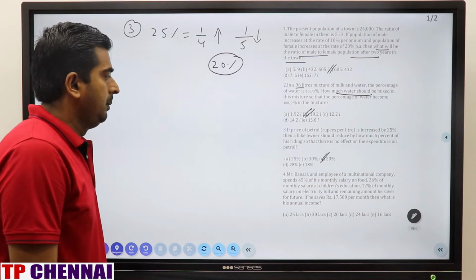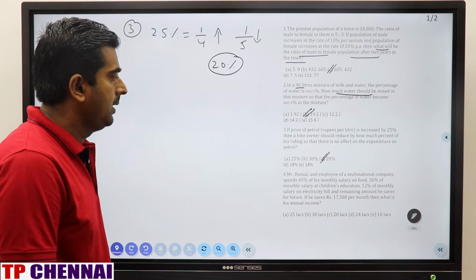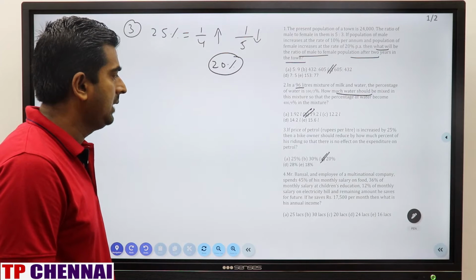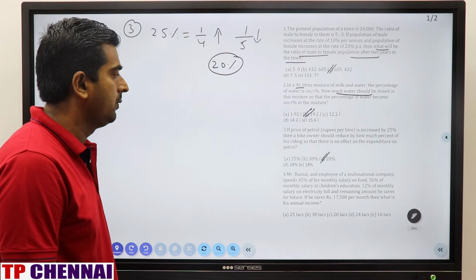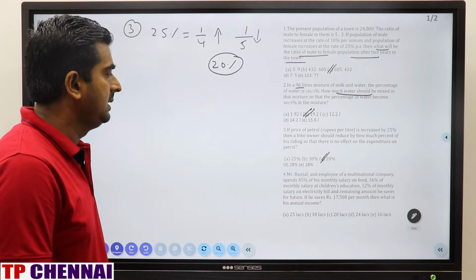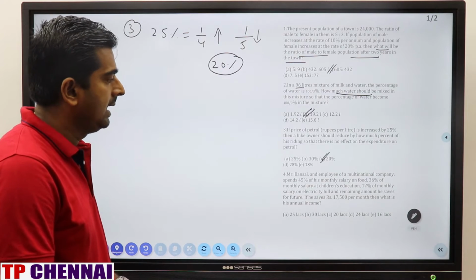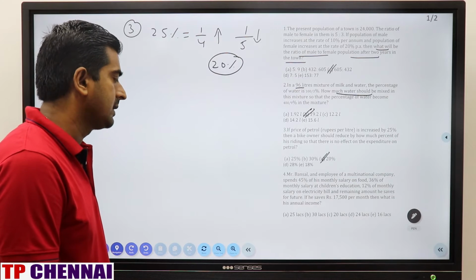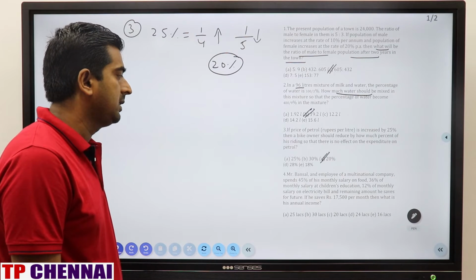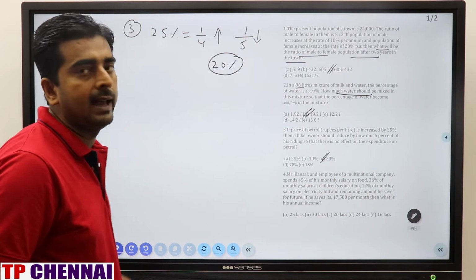Fourth one. Mr. Bansal, an employee of a multinational company, spends 45% of his monthly salary on food, 36% of his monthly salary on children's education, 12% of his monthly salary on electricity bill, and the remaining amount he saves for the future. If he saves rupees 17,500 per month, then what is his annual income?